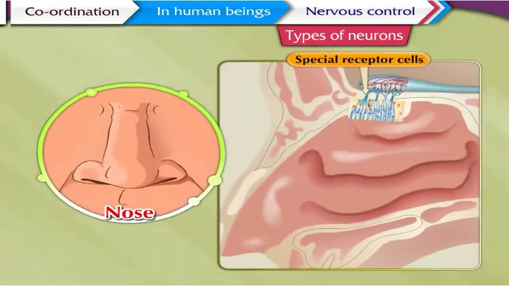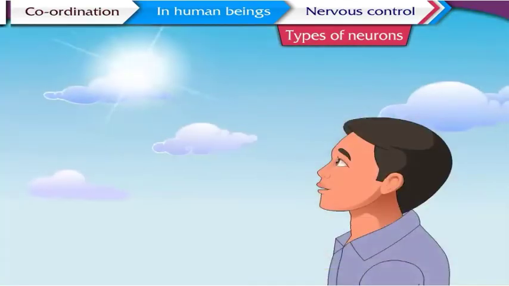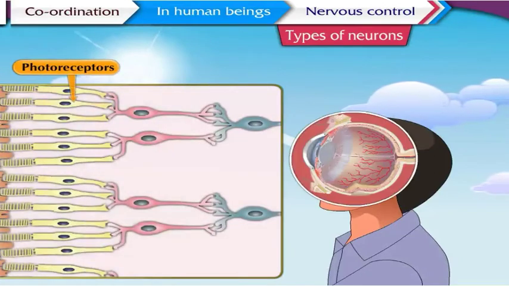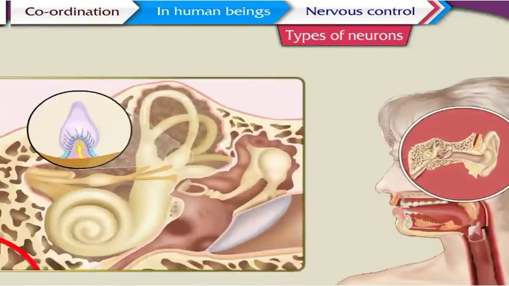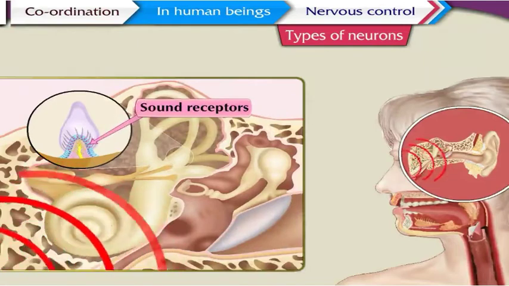Special receptors are present within these sense organs. These receptor cells are sensitive to a particular type of stimulus. For example, the eyes have photoreceptors to detect light. The ears have sound receptors to detect sound.